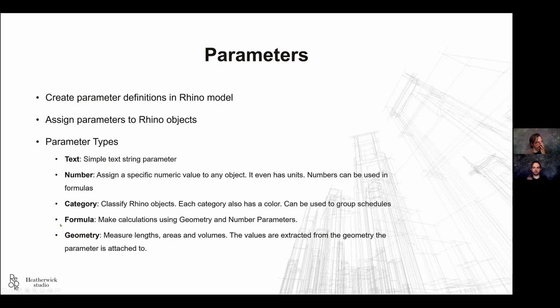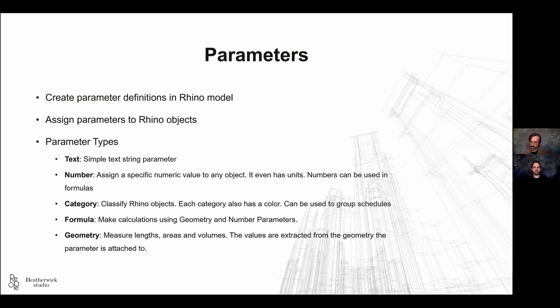You can do any kind of formula in it, fetching data from either geometry or number parameters, and the geometry parameters is then extracting geometric values from the actual geometry in Rhino. So such as area for a floor surface, or a volume for a building, or curve length, and whatnot.